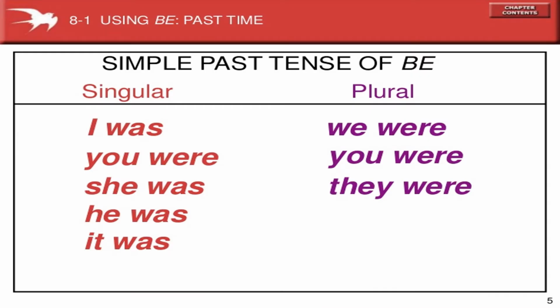So dear children, now I will tell you how to form the past form of verbs. The root form of the verb we use in present tense, and for the past form, first of all let us see about be. In the present tense we use be as is.